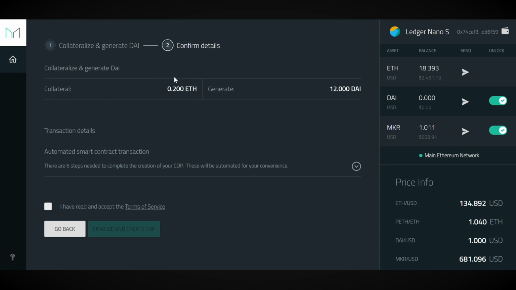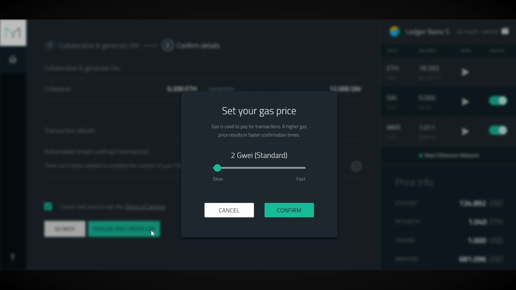It then pops up with a confirmation screen about the details. You have to check that you have read and accepted the terms of service. Once you have, check the box, and if everything regarding the CDP is to your liking, click Finalize and Create CDP. You then set the gas price for the execution of the smart contracts, 7 in total to generate your CDP. Lower gas equals slow, higher gas equals fast.